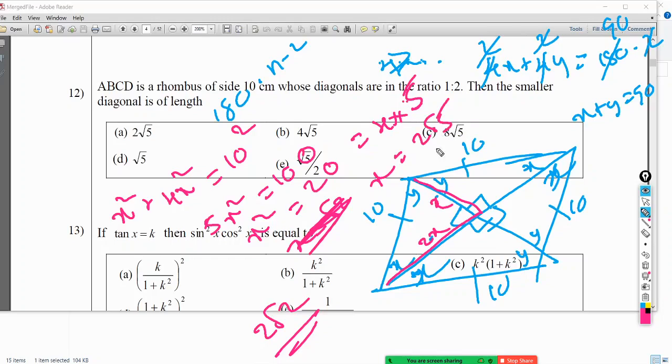Right, 2 root 5. So what we need is the length of the smaller side. We just took this as x. Therefore the length of the smaller side is 2 root 5 into 2. That is 4 root 5. Answer is B. Any other answer possible? No, right? So answer is B. 12.